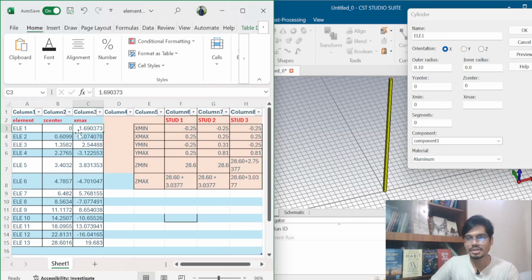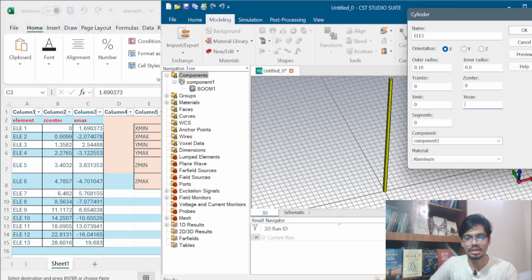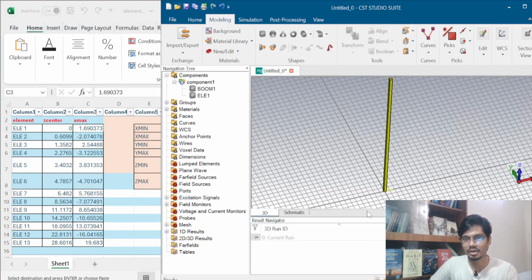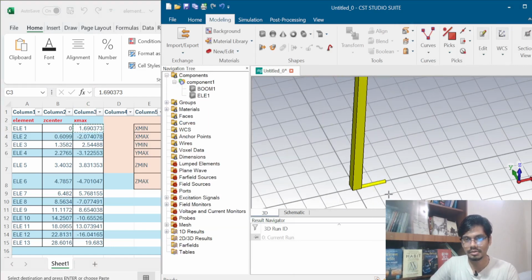So for element 1, Z center will be 0 and X max will be 1 point something. I just copied it and then pasted it and then click OK. It will show element 1 is taken in the screen.